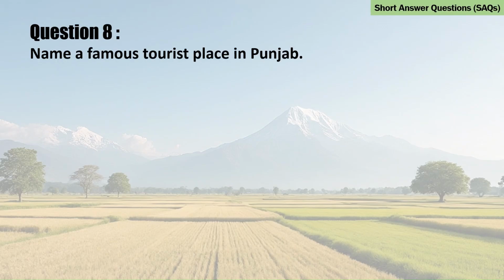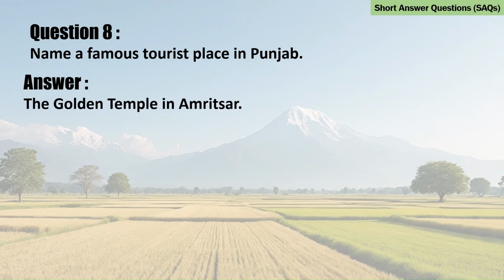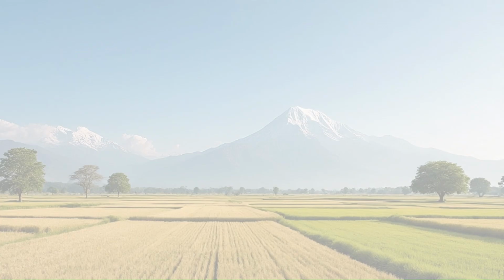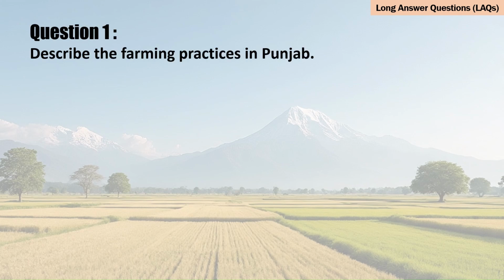Question 8. Name a famous tourist place in Punjab. Answer. The Golden Temple in Amritsar. Now, let's see some long answer questions. Question 1. Describe the farming practices in Punjab.